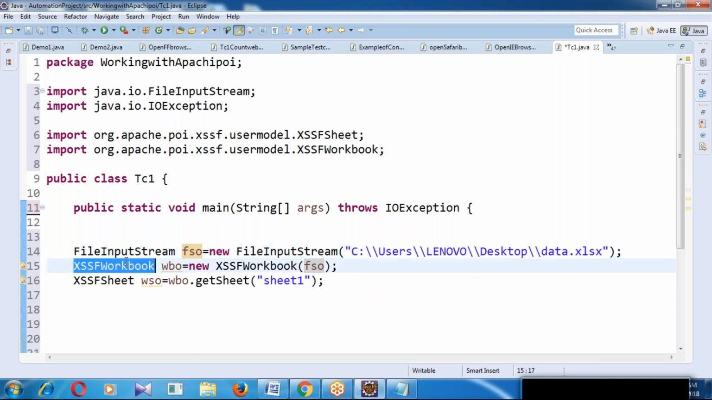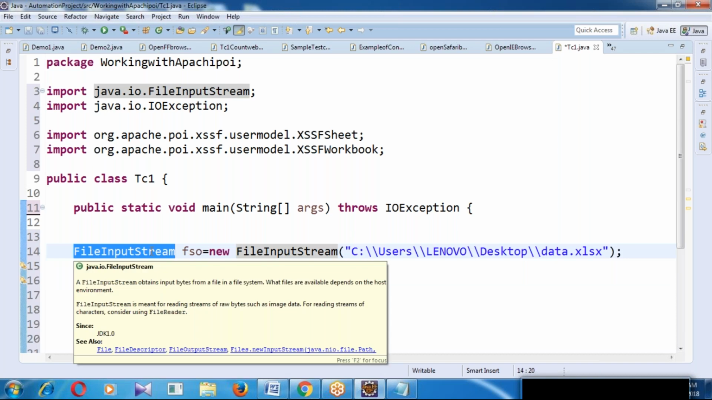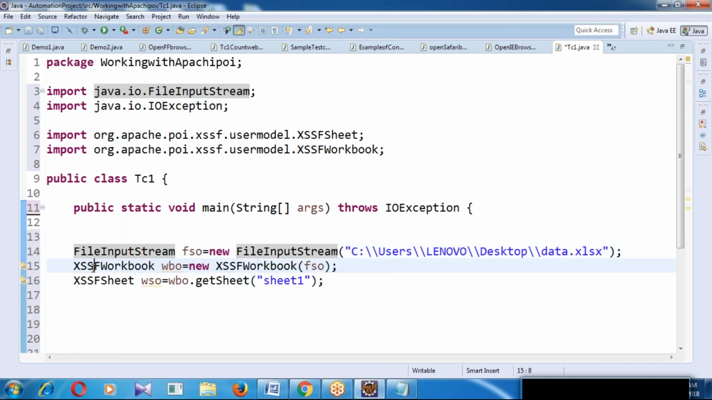Next, XSSFWorkbook WBO equal to new XSSFWorkbook(FSO), and XSSFSheet WSO equal to WBO.getSheet of 1. So like that, we are using 3 classes and 1 method. What are the 3 classes? FileInputStream to import the Excel file, XSSFWorkbook to work with the workbook, XSSFSheet to work with the sheet.